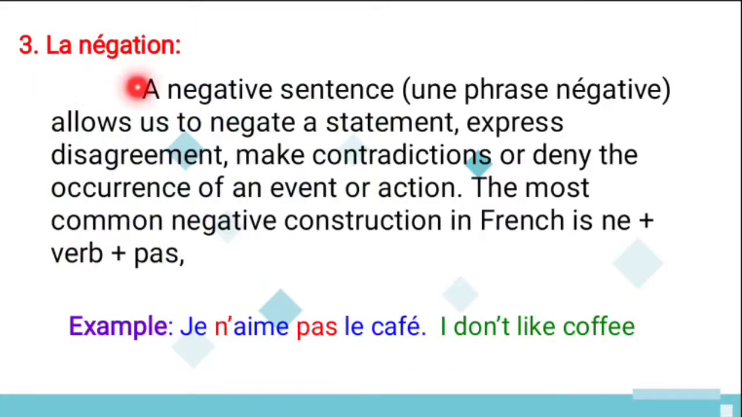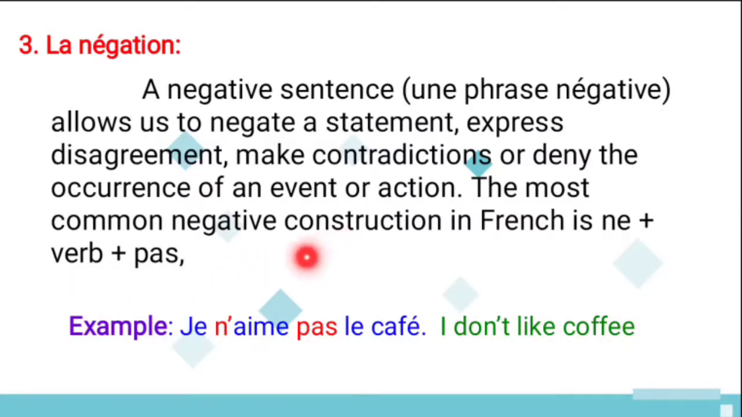Move to the third content, la négation. This we have seen already in that second lesson, I think so. And let's see the definition again. A negative sentence, when phrased negative, allows us to negate a statement, express disagreement, and make contradictions or deny the occurrence of the event or action. The most common negative construction in French is ne plus verb plus pas. So this is the negation.